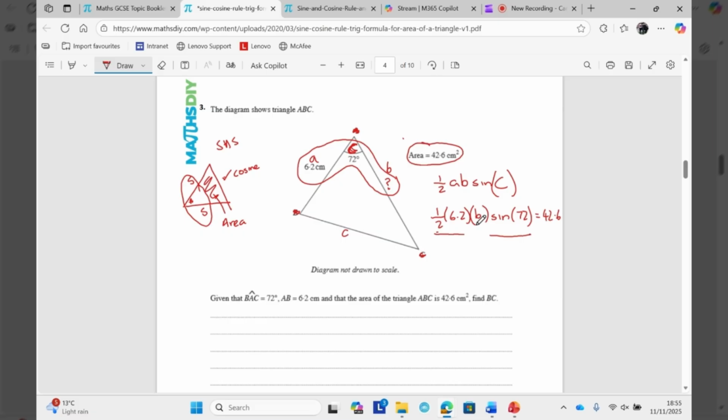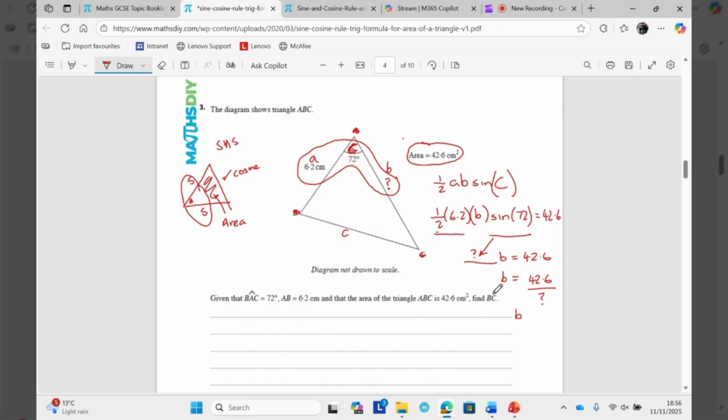The only thing I would leave out is B. So you will end up with a number times B equals 42.6. So into my calculator, I've put half in brackets 6.2 in brackets sine 72, and I've put that answer there. Because that is times in the B, the opposite of times in the B is to divide whatever that is over there, whatever that question mark there is, okay? And that will tell you then what B is.